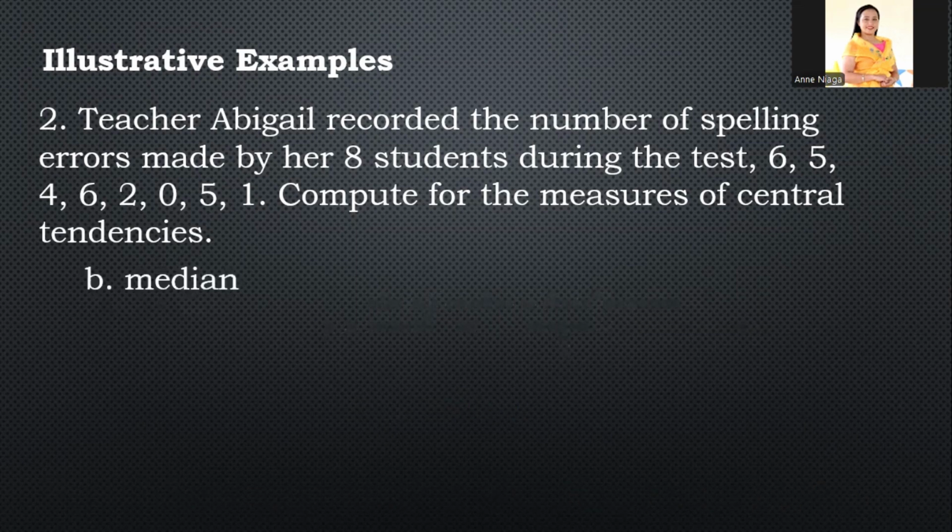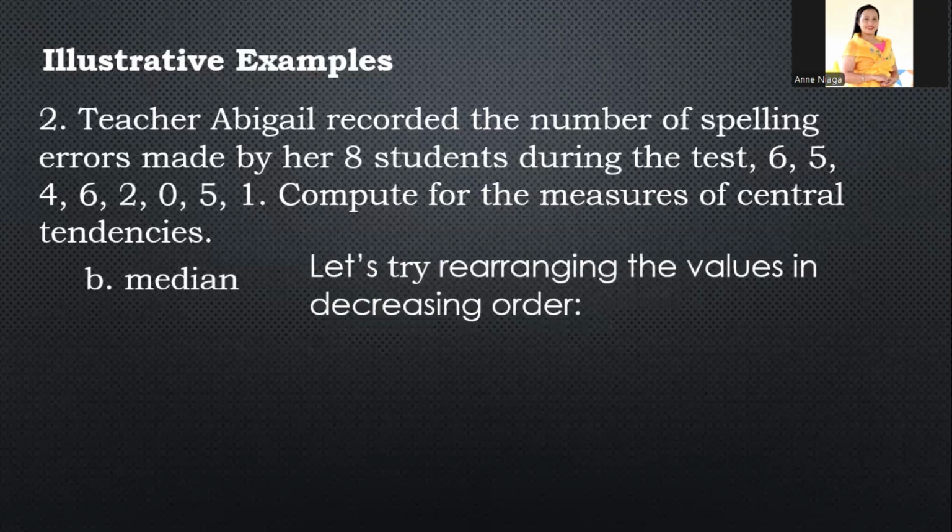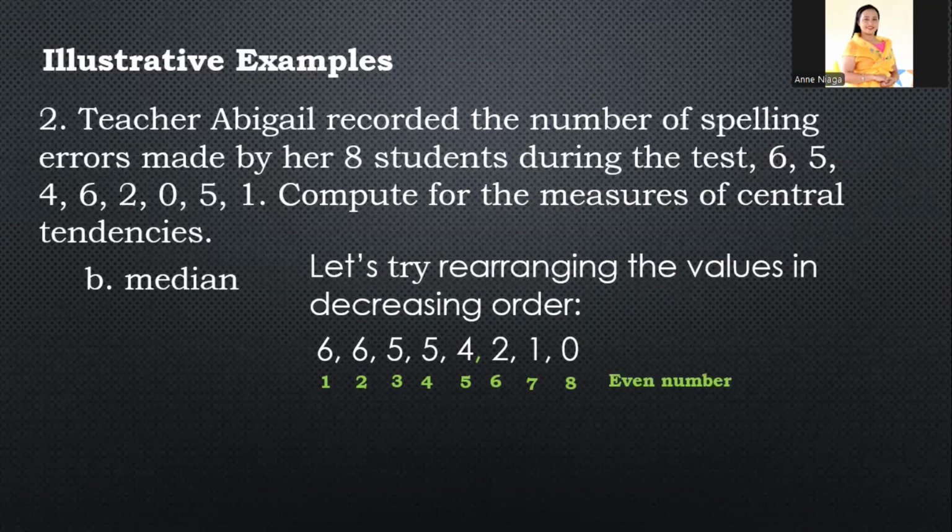Okay, next is median. So, first we are going to rearrange the values in decreasing order, galing sa pinakamataas hanggang sa pinakamababa. So, 6, 6, 5, 5, 4, 2, 1, 0. Yun ang pinaka-exact na decreasing order sa data na ito. And then, to find the median, let us count 1, 2, 3, 4, 5, 6, 7, 8. So, since this is 8, this is even number.